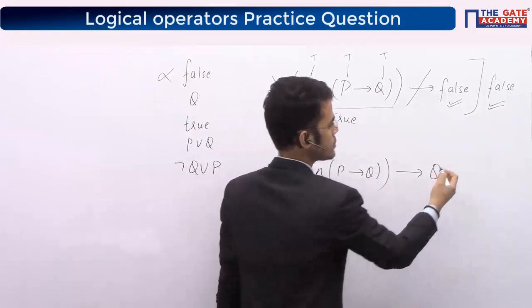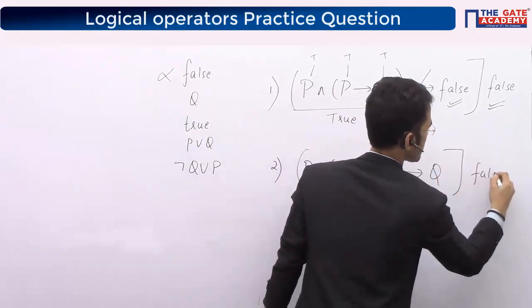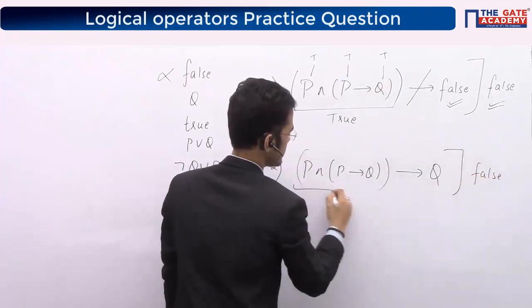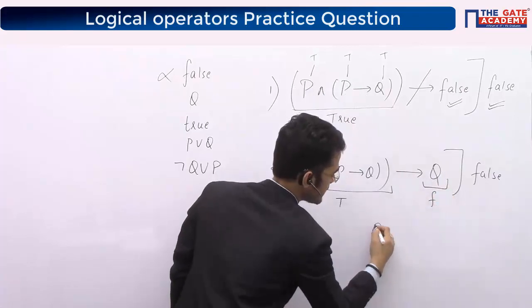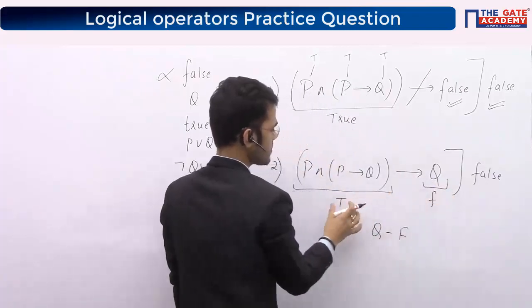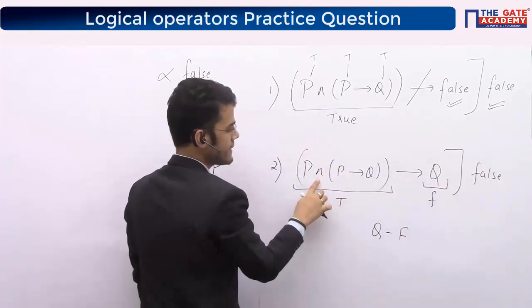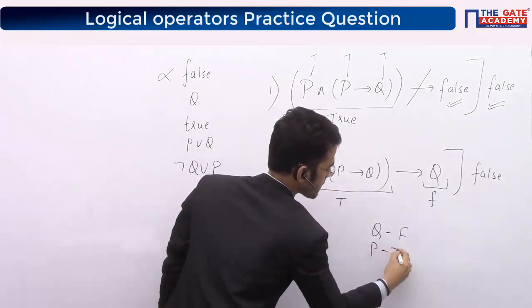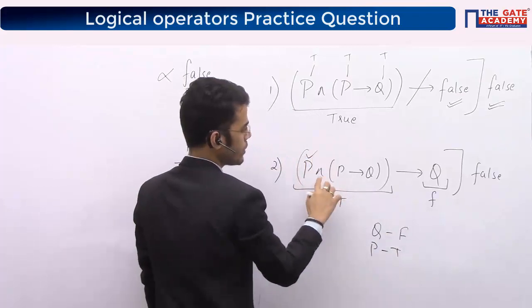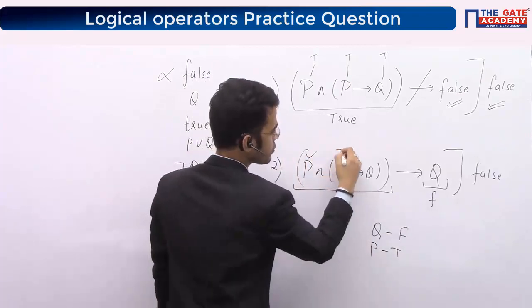Again, the approach is to try to generate one false case. How will I generate a false case? This side as true and this side as false. So clearly from here Q will become false. I have to make this side true, and the operator says both should be true, right? So P should be true, this will become true, and this should be true. So P is true, Q is false.